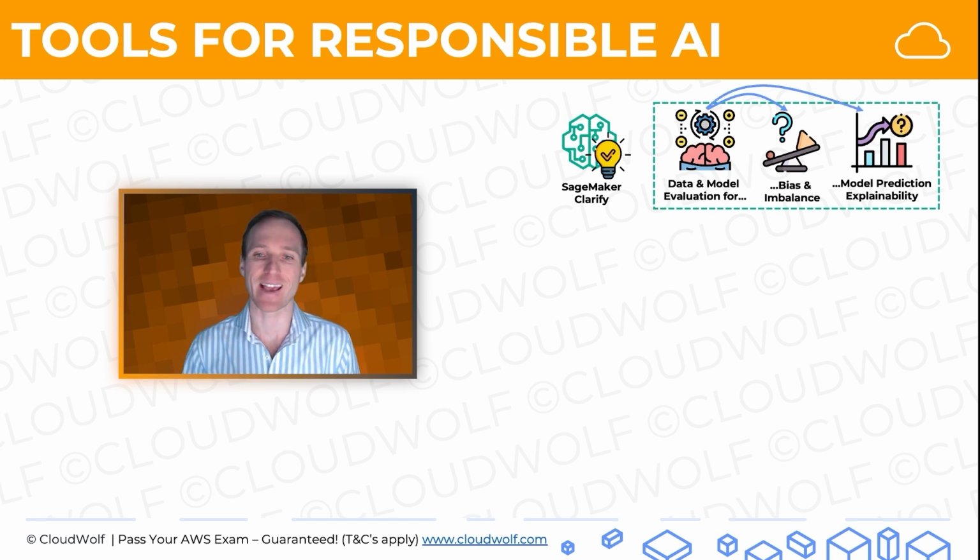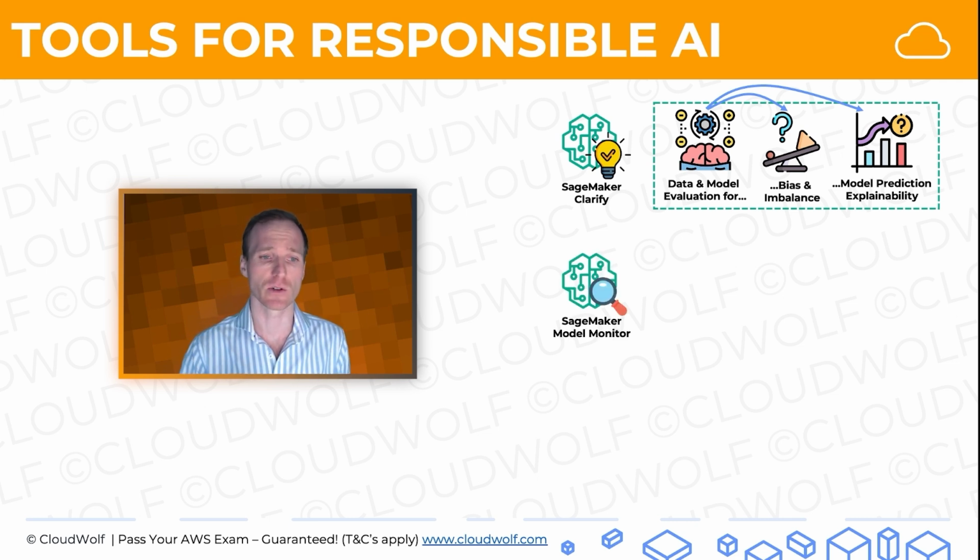Also, Sagemaker Clarify can evaluate your model prediction explainability. So which features are the most important ones, which features are less important, which have the biggest impact on the predictions and things like that. So if you see that on the exam, then the answer again might be Sagemaker Clarify.